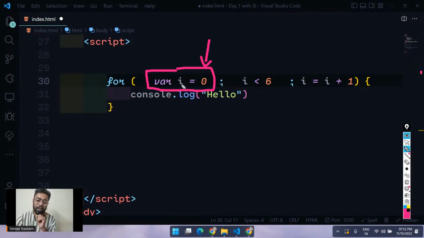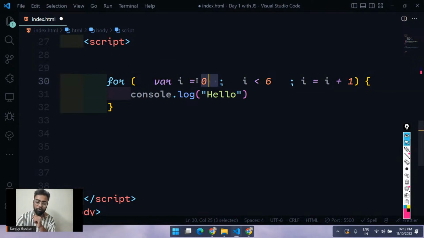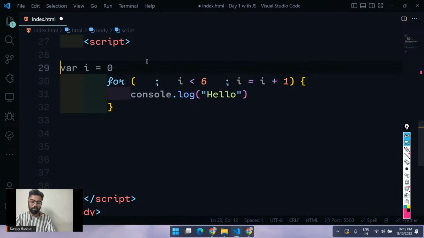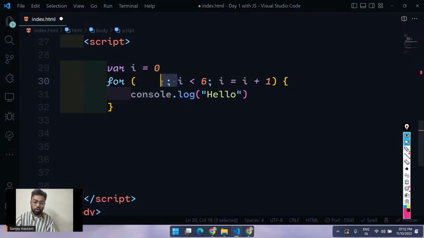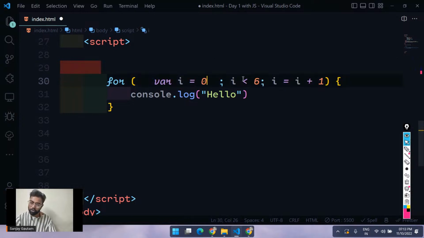Here I'm creating a variable, i equals 0. If you don't want to write this here, you can write it outside of the for loop as well, but don't forget to put the semicolon. So you can do this initialization outside or inside, and both will work fine.